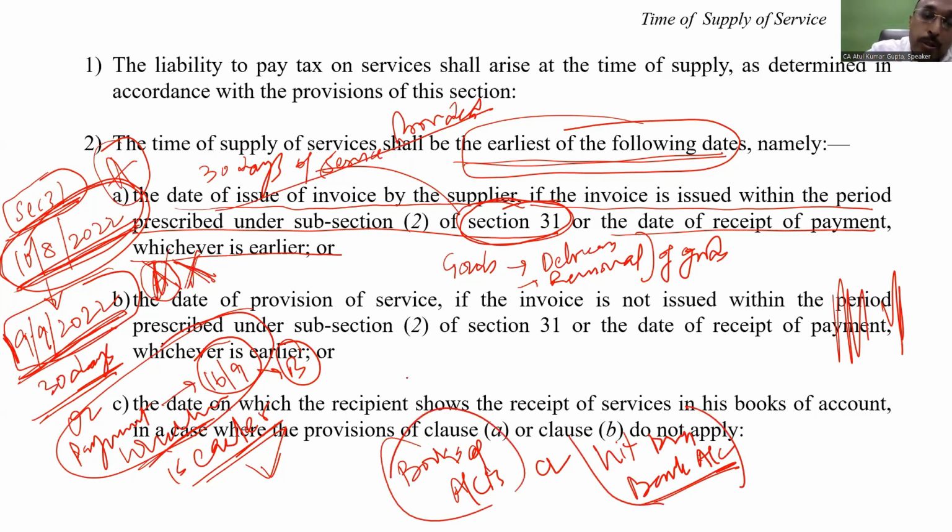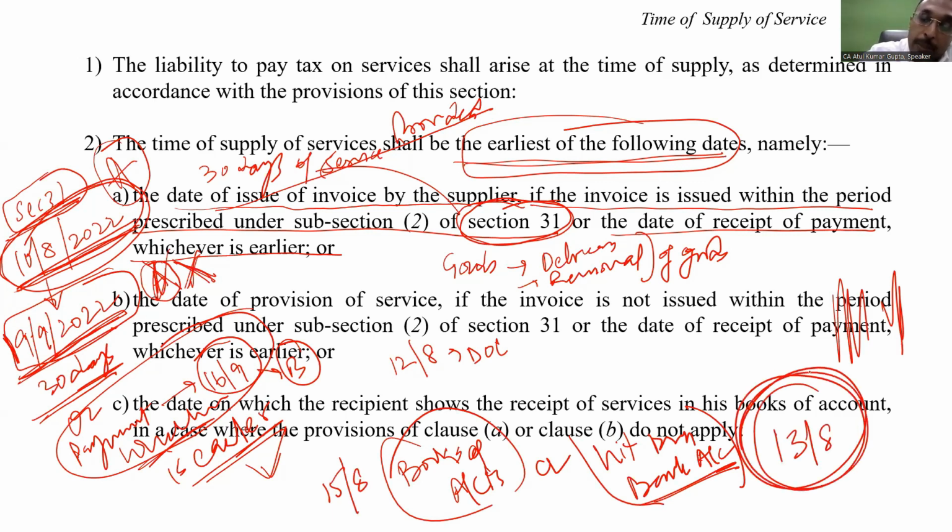So as I discussed, I issued the check on the 12th of August, the date of check. I entered the transaction on the 15th of August, and it hit my bank on the 13th of August. So the date of payment will be this one. The 30th of August will be the date when it will be treated as the date of payment received. So when I got the credit in my bank account, the date of payment will be the 13th of August, as we discussed.